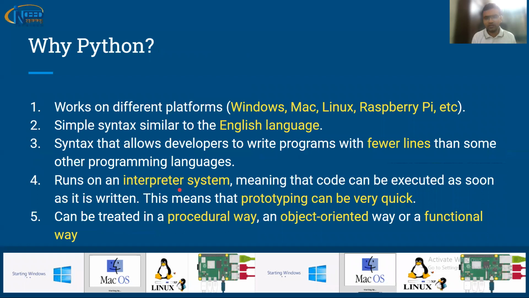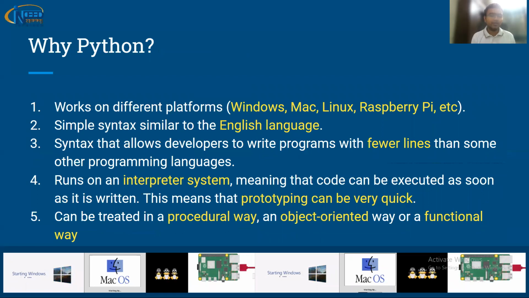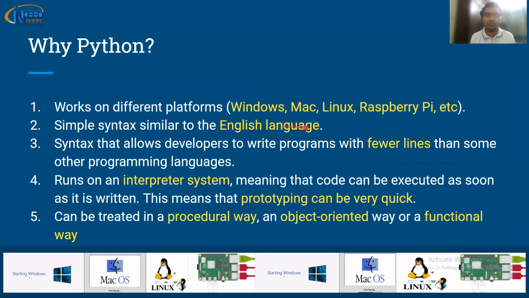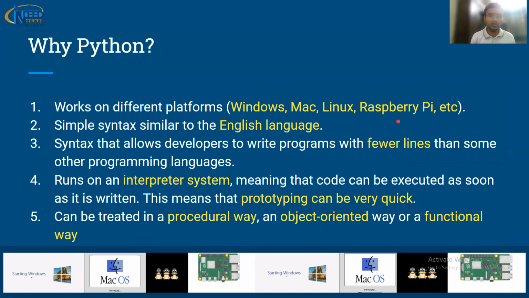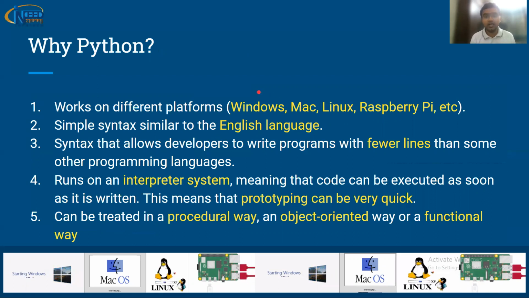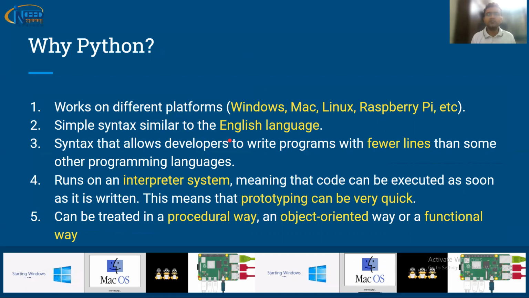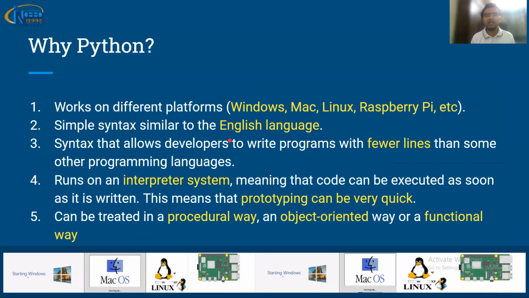Now why should we go for Python, or as a layman, why should you choose Python? Because you can run it on Windows, Mac, Linux, Raspberry Pi, etc. So whatever operating system you are using, it is flexible and compatible to run on them. Another important thing is Python is very much like the English language and it is very shorthand.